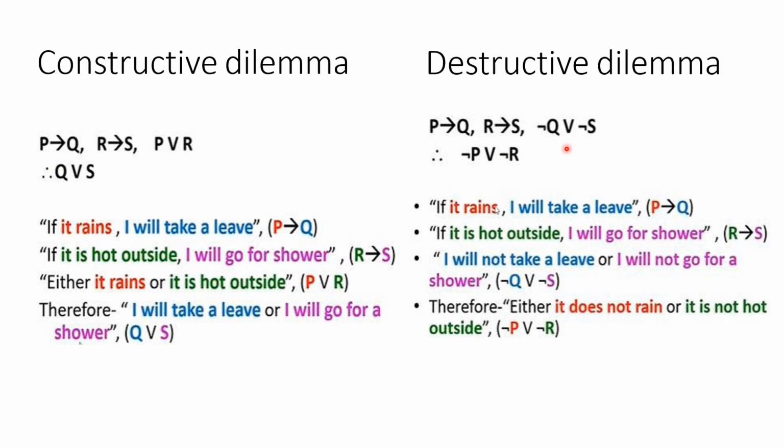So I can say that if I will not take leave is true, then that means it is not raining. If I will not go for shower is true, it means that it is not hot outside. So I can say that either of not P or not R is true. That means therefore it does not rain or it is not hot outside.